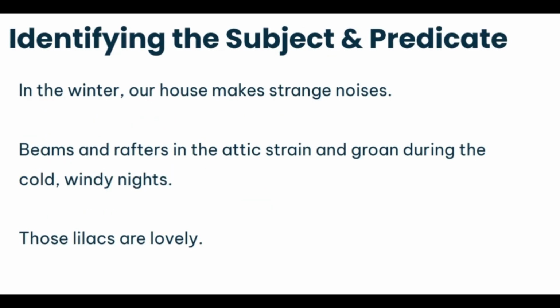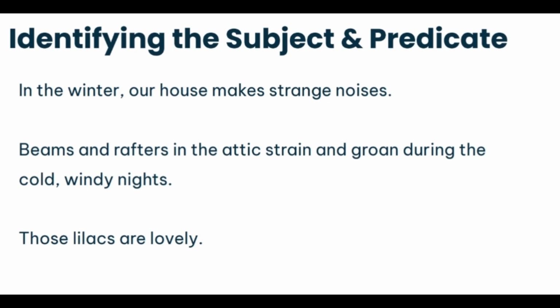Now we are going to practice identifying both the subject and the predicate in these 3 sentences. When we identify the subject and the predicate, we are also going to be looking for prepositional phrases. So we're going to be kind of bringing out that knowledge again as we read these sentences. Remember, it really helps to have these written down in your notebook and annotated the way that I have on the screen so that you can go back and refer to these when you start doing more independent practice. So, in these sentences, I'm going to be highlighting the subject, I'm going to be circling the predicate, the verb, and I'm going to be doing my regular prepositional phrases, bracketing, underlining, and circling within the prepositional phrase.